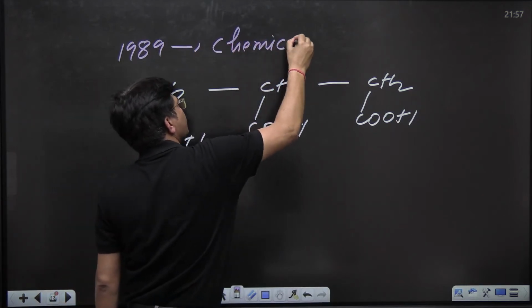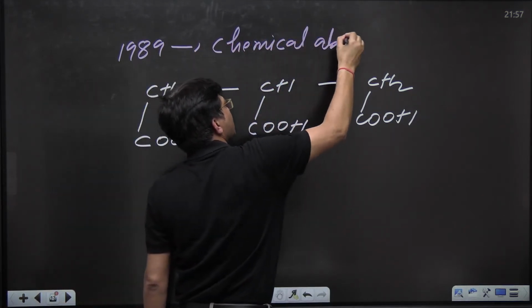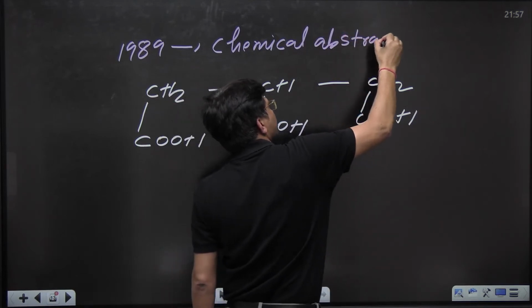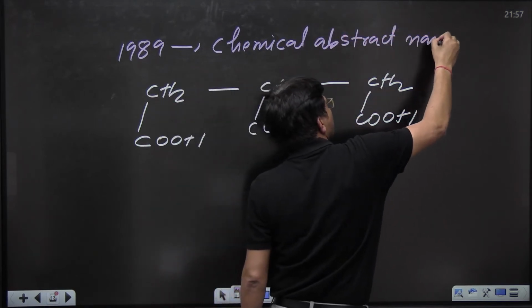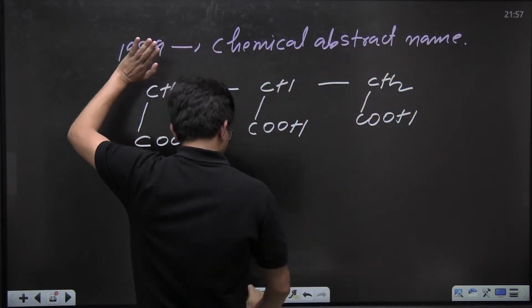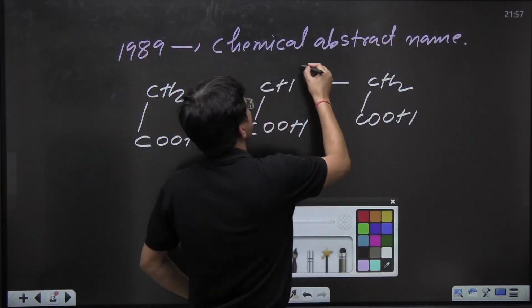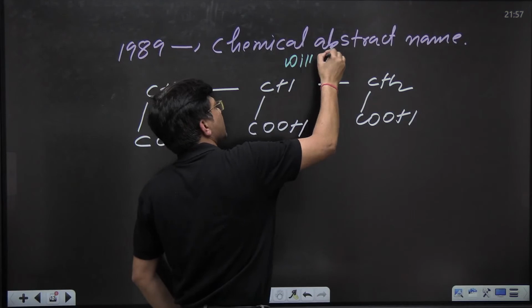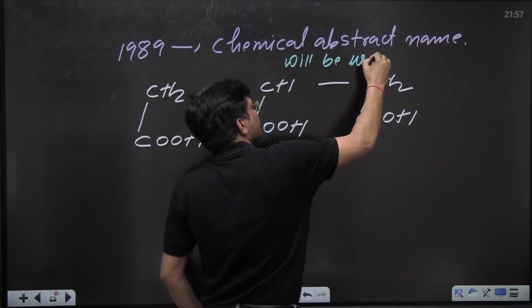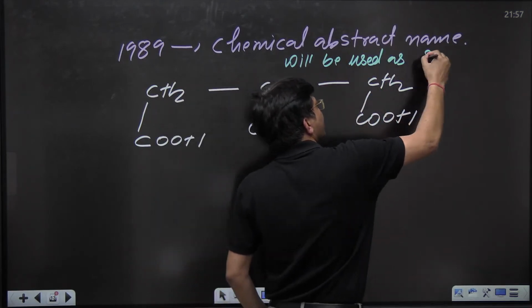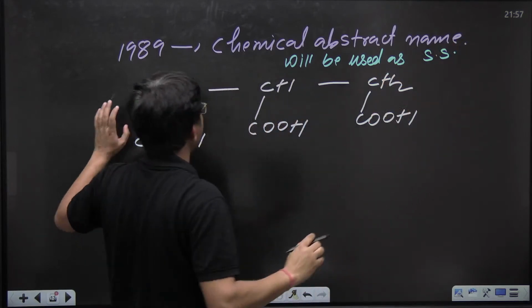They introduced another name that is known as chemical abstract name. Now how is the chemical abstract name used? This chemical abstract name will be used as a secondary suffix. Now see what they did.